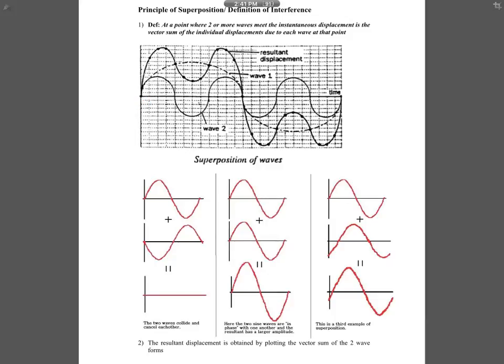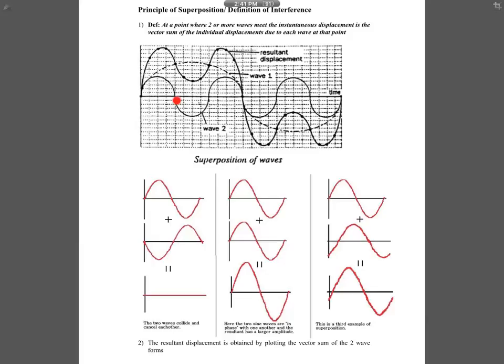At t is 0, the displacement due to both waves is 0, so this resultant wave is 0. But at this time here, let's say we take this peak here. You add up, let's say you get 1, 2, 3, 4, 5 boxes for this wave at this point. Then here you get 6.5. So 5 plus 6.5 gives you 11.5, for example. So you count 11.5 boxes. So that is your resultant wave.